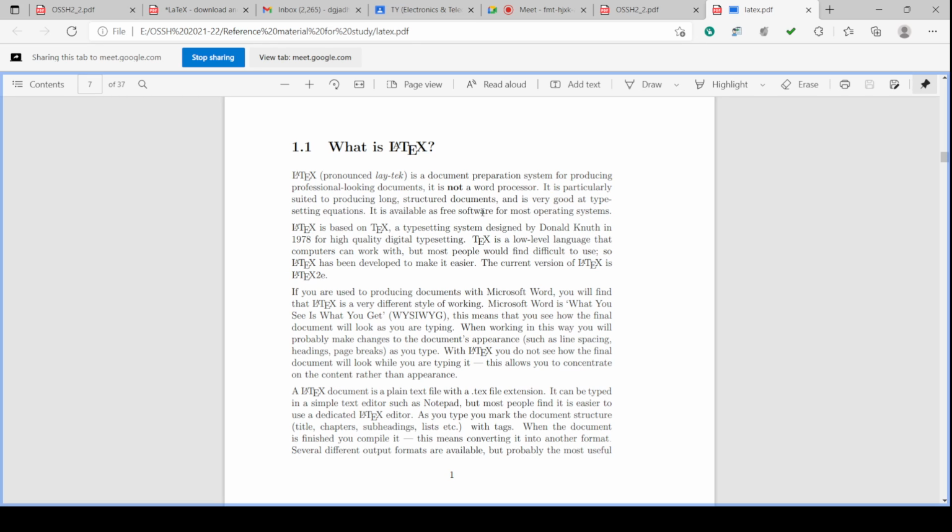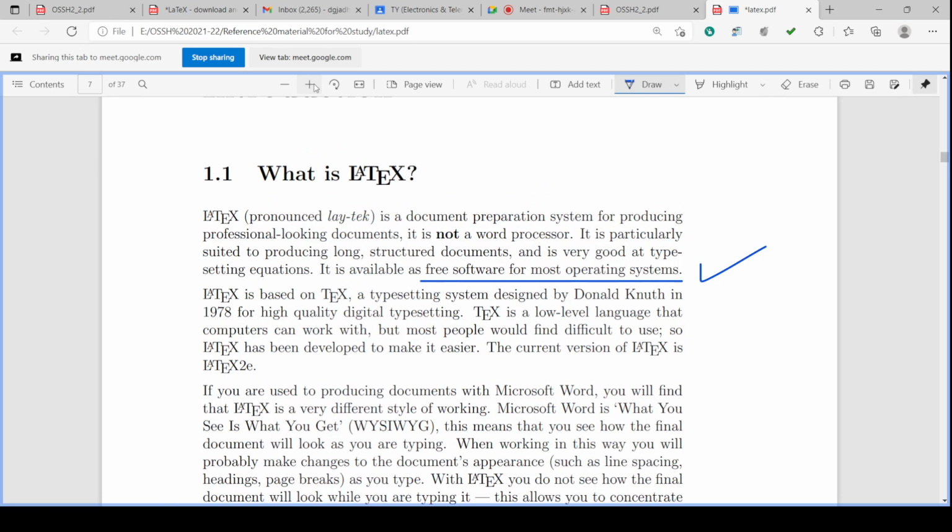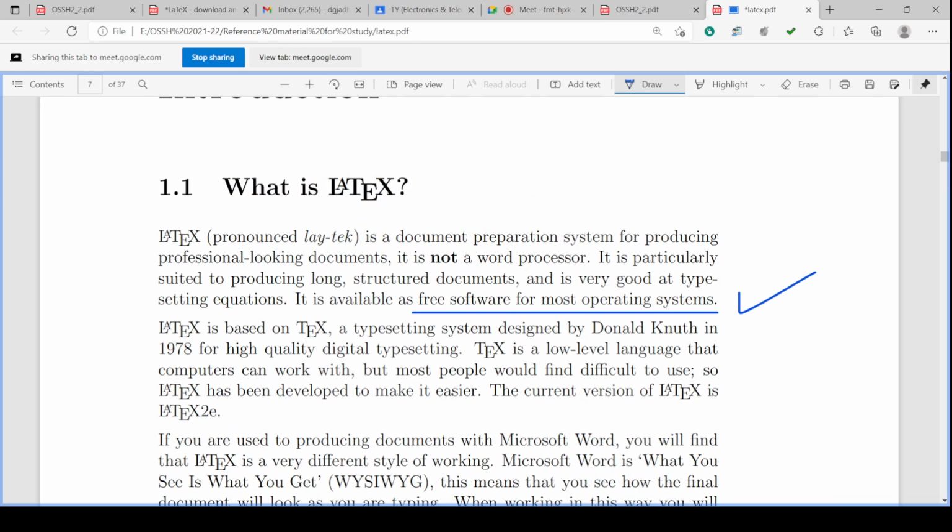and it is free software. It is free software. Okay, it is free software and it covers all the operating systems. It is covering all the operating systems. So LaTeX is based on the TeX software.